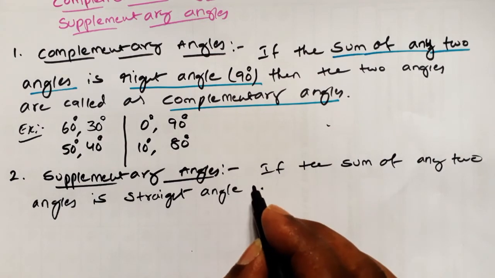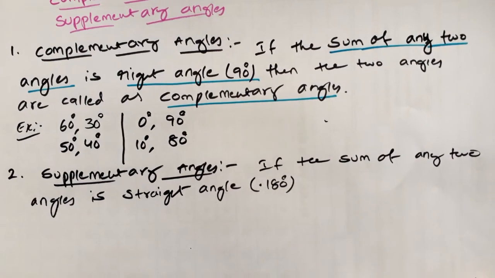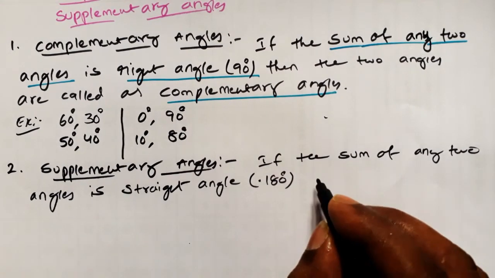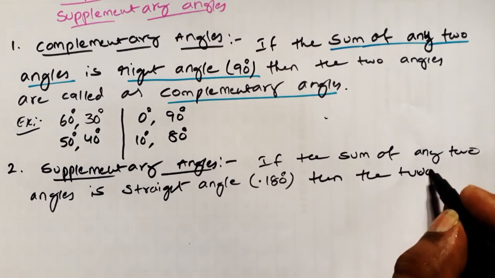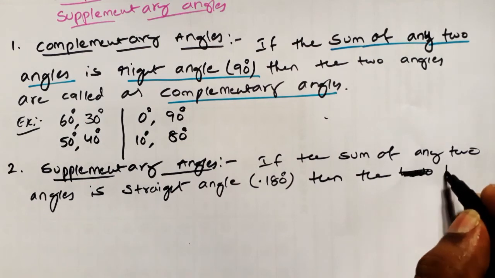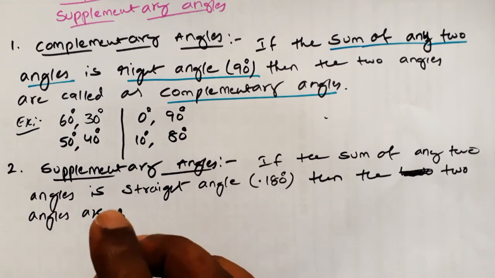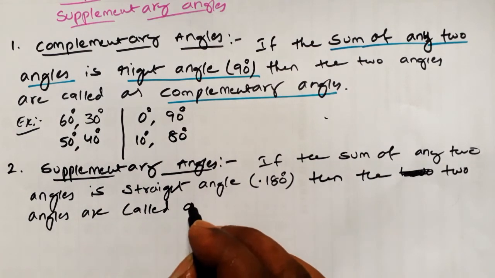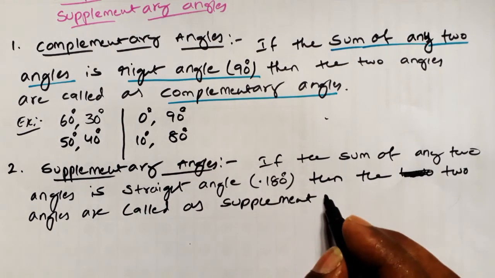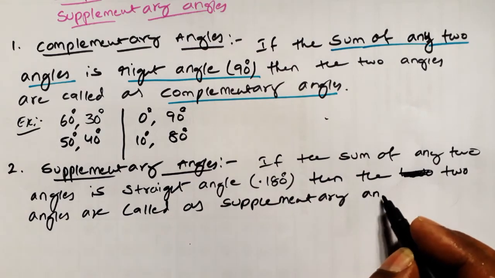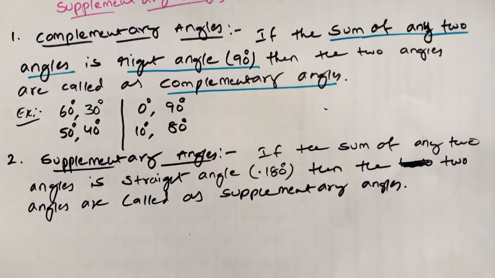Straight angle means what? 180 degrees. Then the two angles are called as supplementary angles. That's it. This is the simple definition for supplementary angles. Examples.